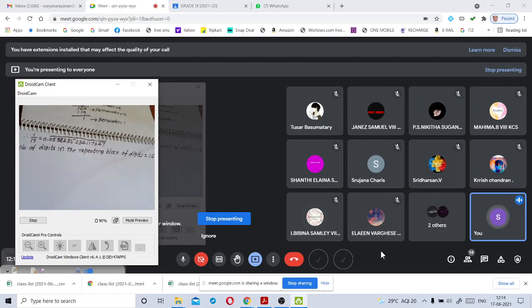Okay, now this is about writing a fraction into a decimal form. Previously we had discussed how to write a decimal number, either a terminating decimal or a non-terminating recurring decimal, in the form of p by q. In the previous classes we had discussed that point. Yes or no, my dear children? Yes, sir.